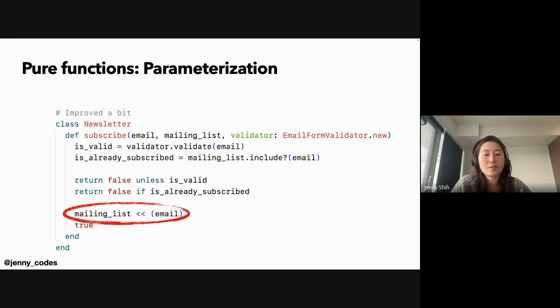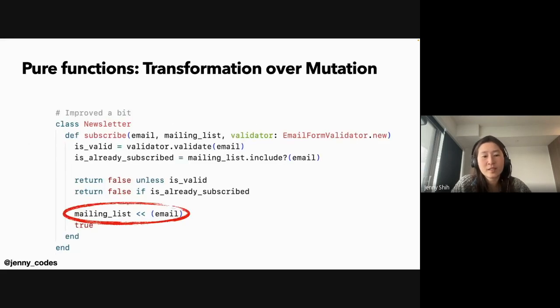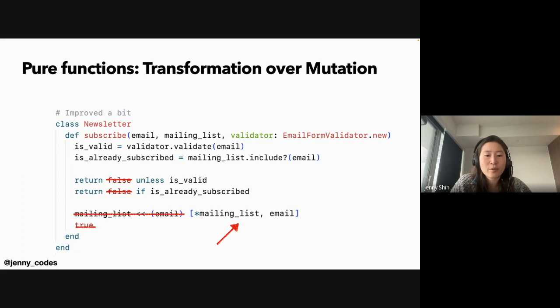But there's still a thing that makes it not pure. This operation is modifying the state of the mailing list. And that brings the second technique, transformation instead of mutation. Instead of implicitly modifying the mailing list, we can just return the new array as a return value and preserve the original value, like this.